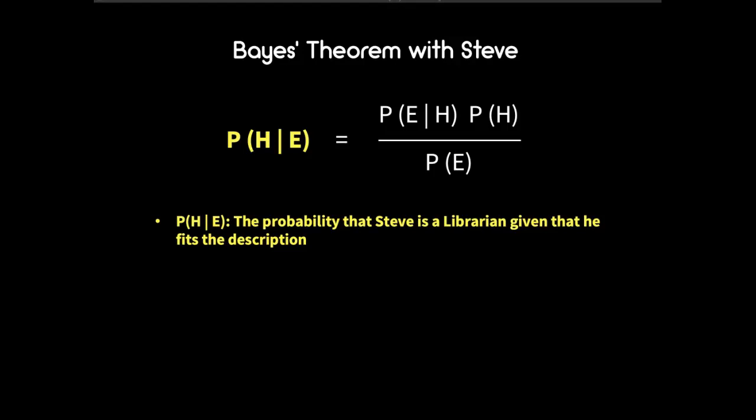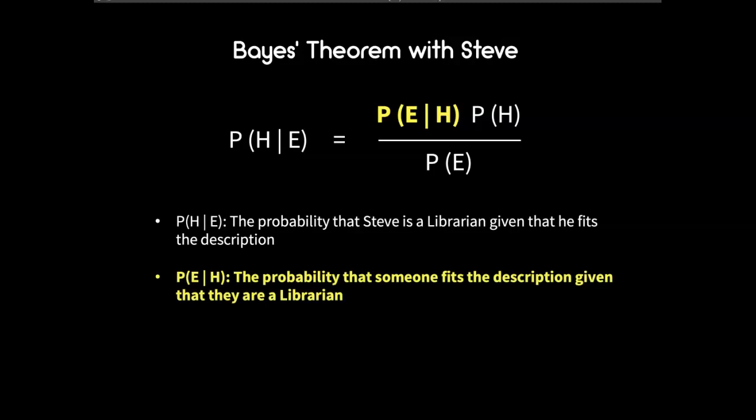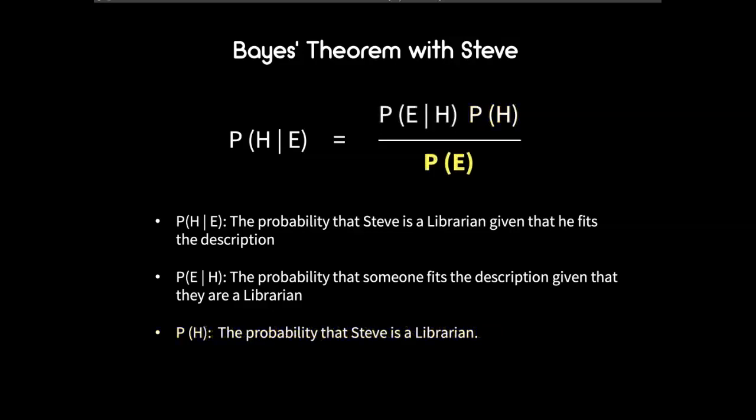On the right side of the equation, we begin by multiplying two quantities. First, we look at the probability of E given H, or the probability that evidence is perceived that Steve is shy and helpful, given that he is a librarian. Next, we multiply that quantity by the probability of H occurring in general. In this case, the probability of H is the probability that Steve is a librarian in the general population. Finally, we divide the product of these two quantities by the probability of the evidence occurring in the general population. For this example, the probability of E is the probability of a librarian or a farmer being shy and helpful.